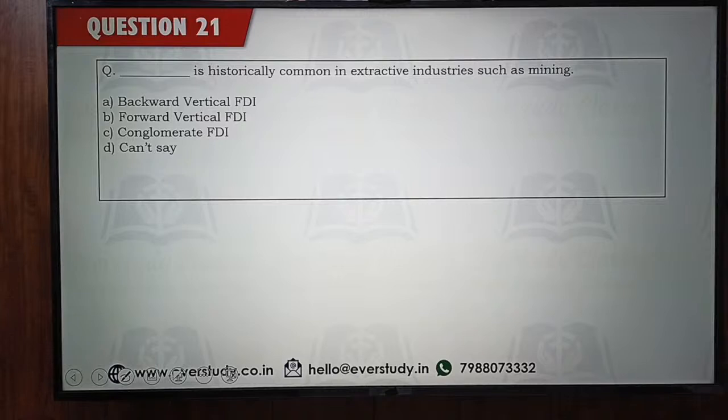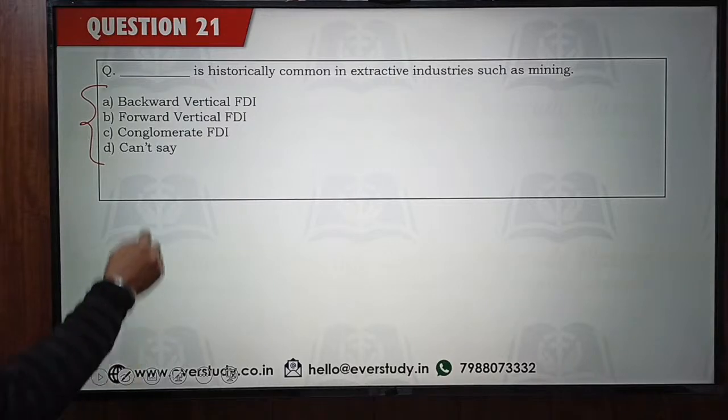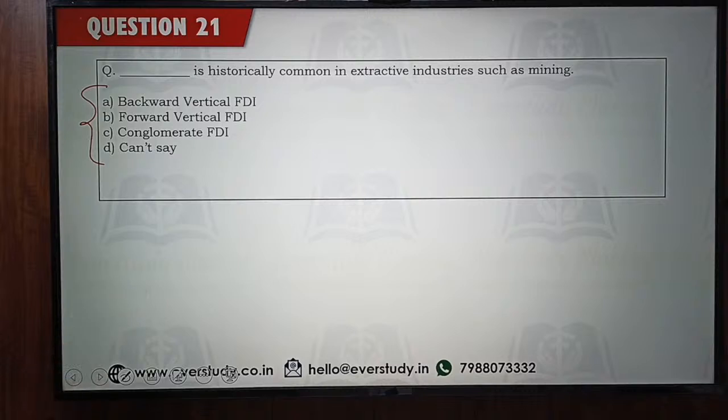Dash is historically common in extractive industries such as mining. Okay, which of the following types of FDI is common in extractive industries such as mining? Let's see if you can answer this one. There are different types of FDI: backward vertical, forward vertical, conglomerate. What do you mean by backward vertical? What do you mean by forward vertical?